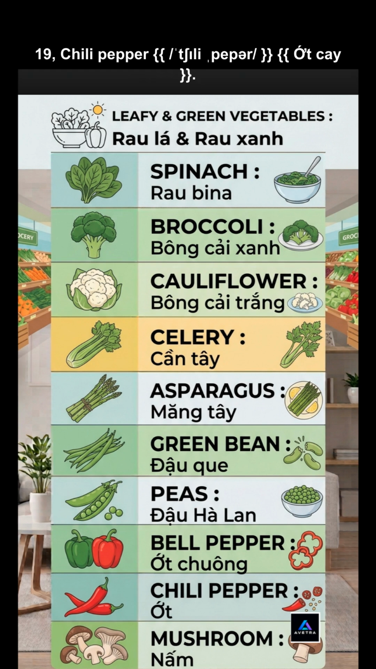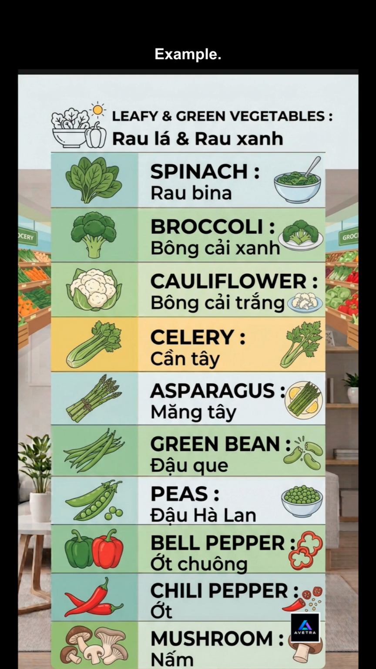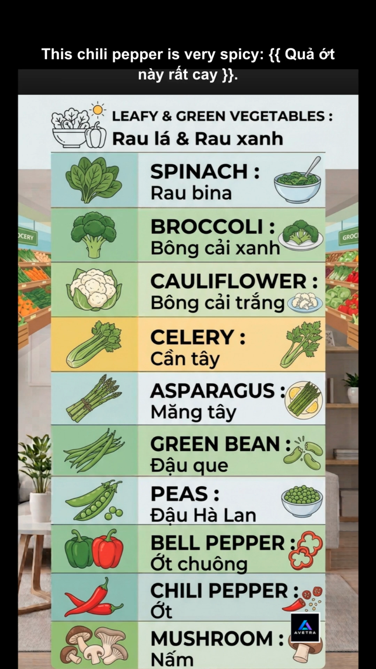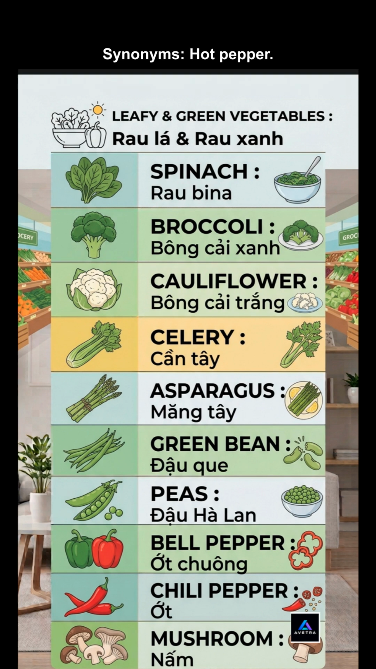19. Chili pepper. Meaning, a small hot pepper used to add spice to food. Example: this chili pepper is very spicy. Synonyms: hot pepper. Antonyms: bell pepper.